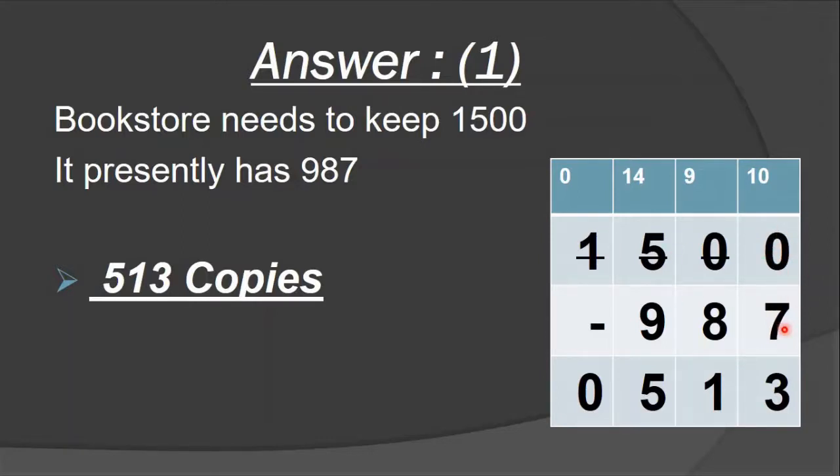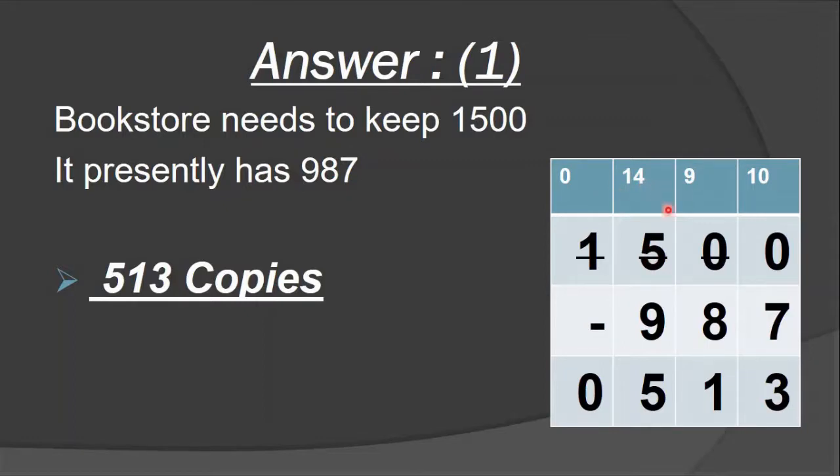0 minus 7, is this possible? No, 0 is small and 7 is a big number, so I am taking the borrow. 10 plus 0, so 10 minus 7, how many? 3. Then further 0 again, so I cut the number and put 9 minus 8, so how many? 1. Again we cut, because I am taking 0 and 9, so cut the 5 and put 4.